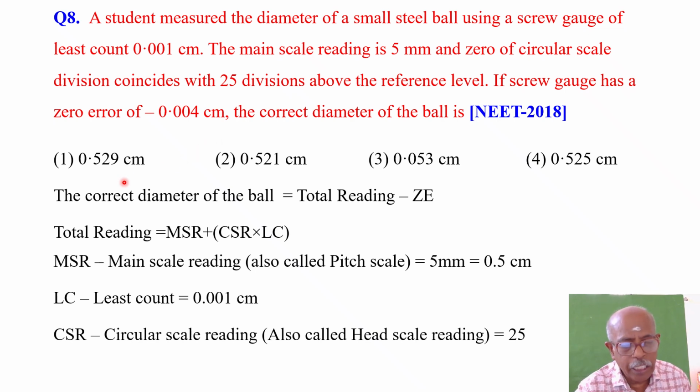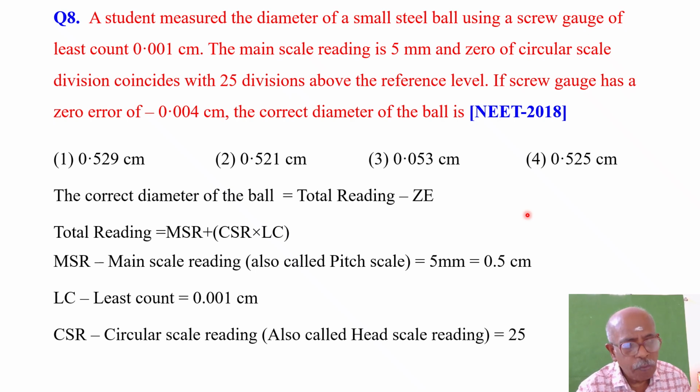0.004 centimeter, the correct diameter of the ball is, you are given 4 options. Number 1, 0.529 centimeter, 0.521 centimeter, 0.053 centimeter, and 0.523 centimeter. This question has been asked in the NEET examination in the year 2018.